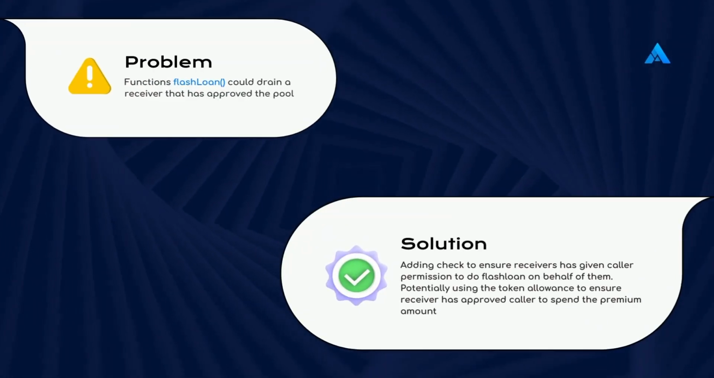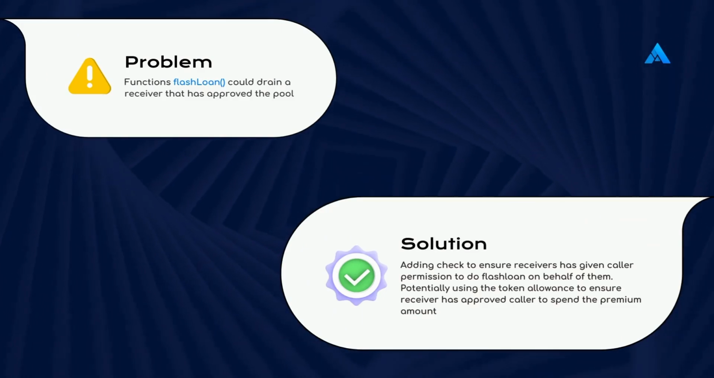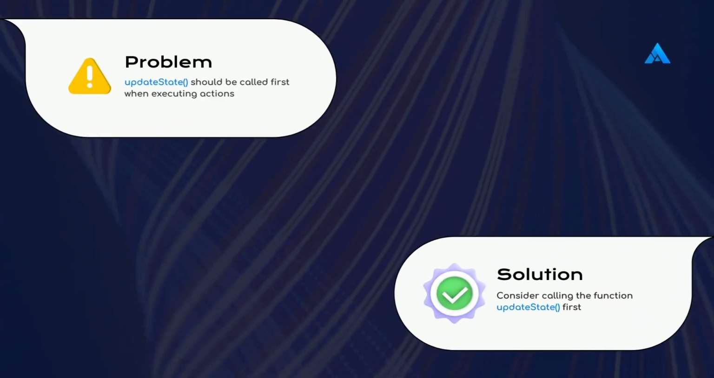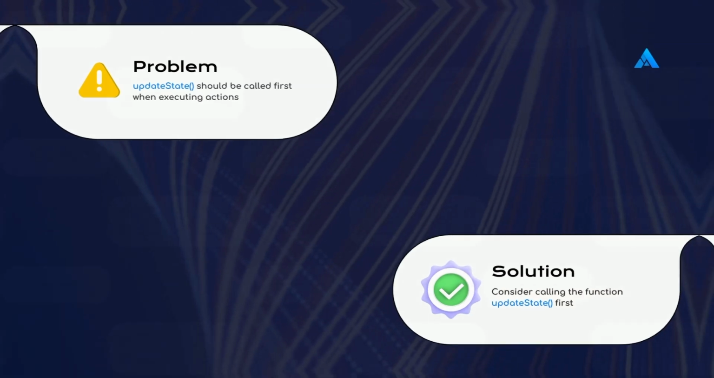Function's flash loan could drain a receiver that has approved the pool. Adding check to ensure receivers have given caller permission to do flash loan on behalf of them. Potentially using the token allowance to ensure receiver has approved caller to spend the premium amount. Update state should be called first when executing actions. Consider calling the function update state first.